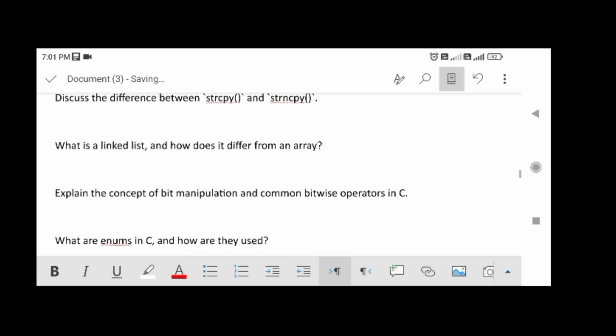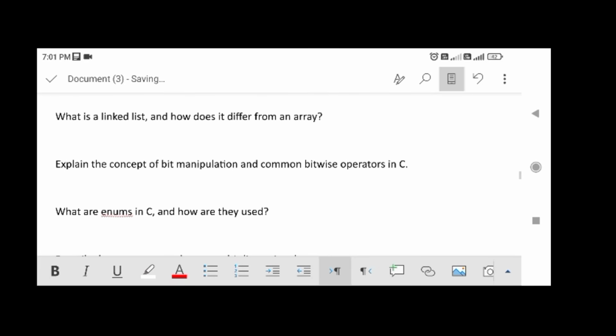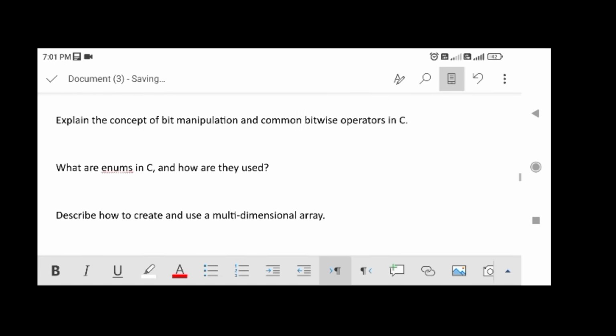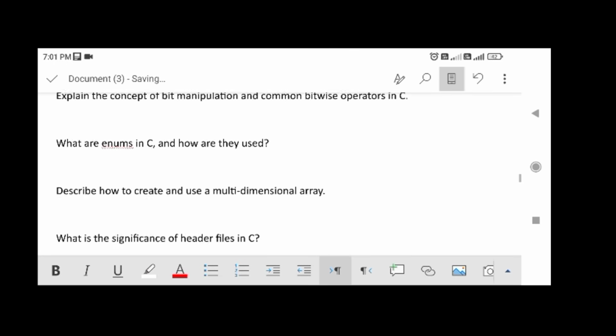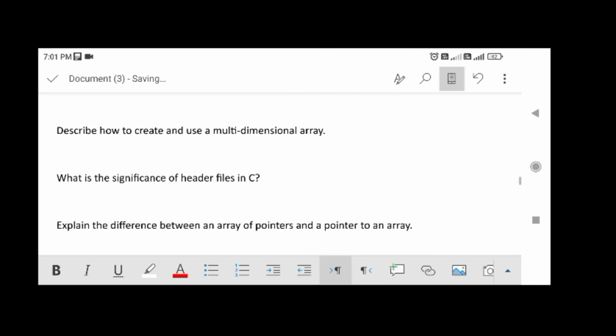What is a linked list, and how does it differ from an array? Explain the concept of bit manipulation and common bitwise operators in C. What are enums in C, and how are they used? Describe how to create and use a multidimensional array.